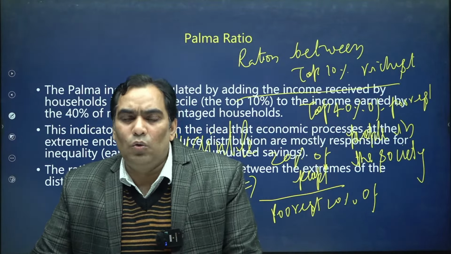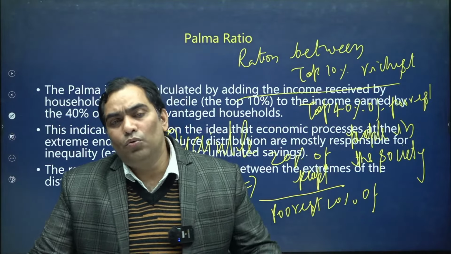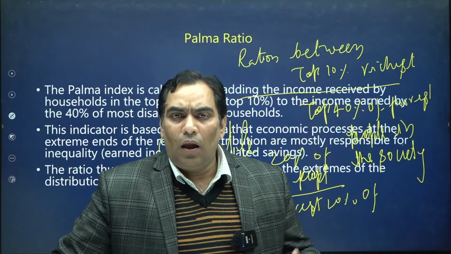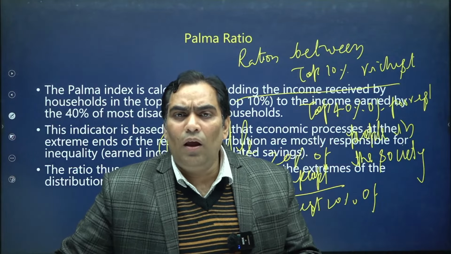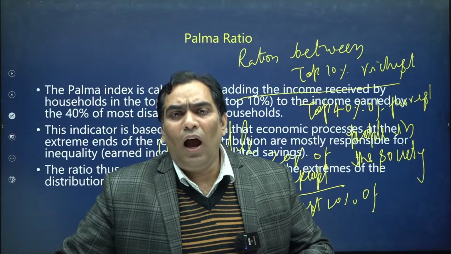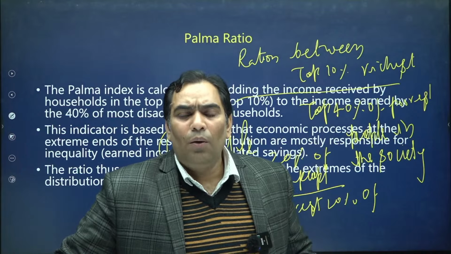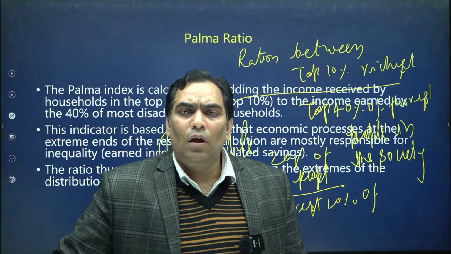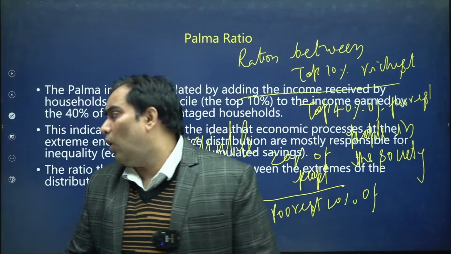Quantile ratio represents the distribution of resources or assets among the richest 20% of people with respect to the poorest 20% of people. It shows how differently resources are distributed between the richest 20% and the poorest 20% in society. That is nothing but quantile ratio.